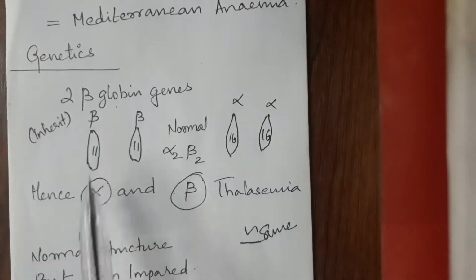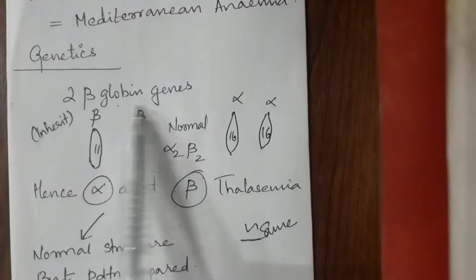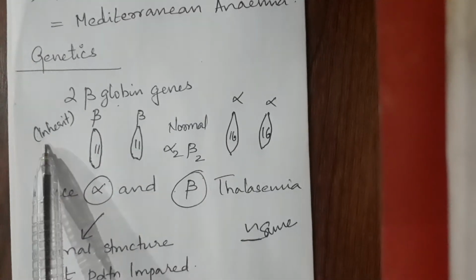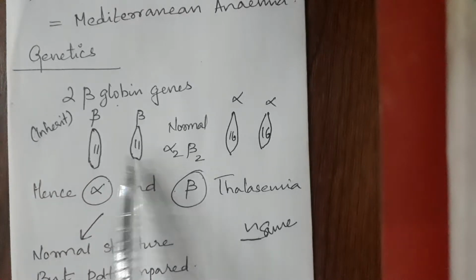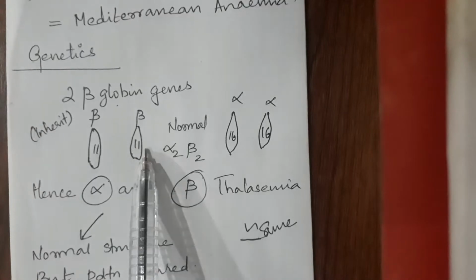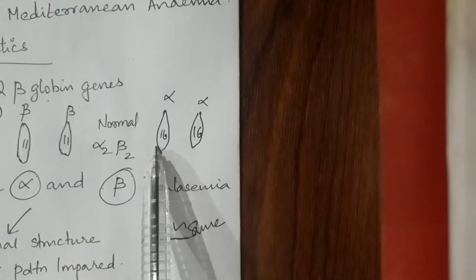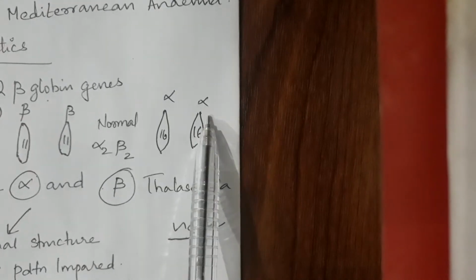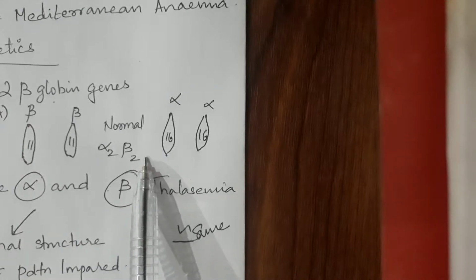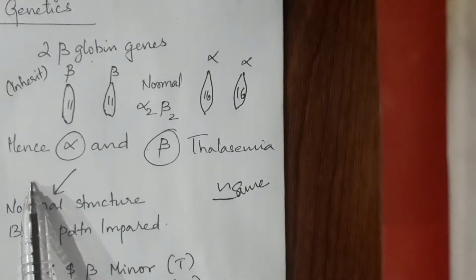Genetics of thalassemia: there will be two beta globin genes inherited in an individual on two chromosomes. There will be one beta globin gene on each, and on chromosome 16 there will be alpha globin genes, two on each. In a normal case, it is an alpha 2 beta 2 gene. Hence, alpha and beta thalassemia names came.